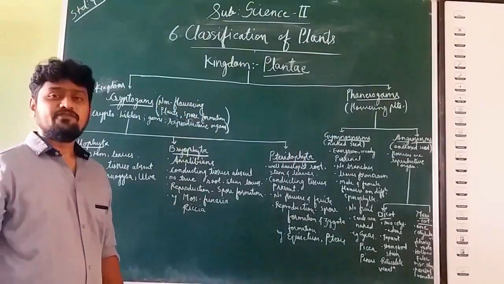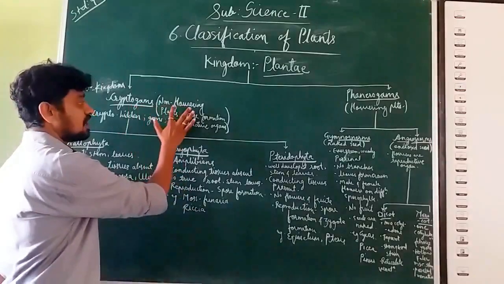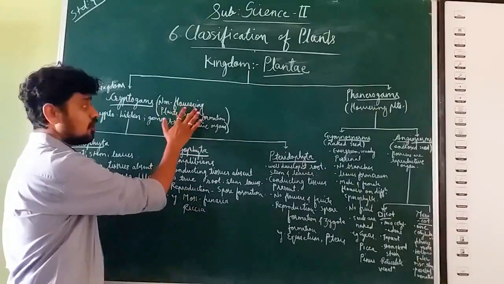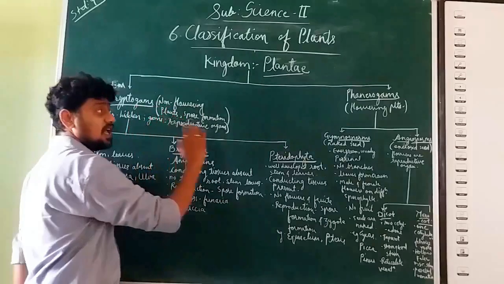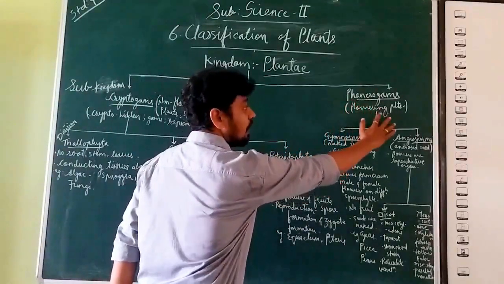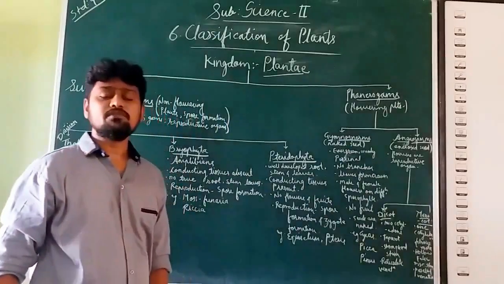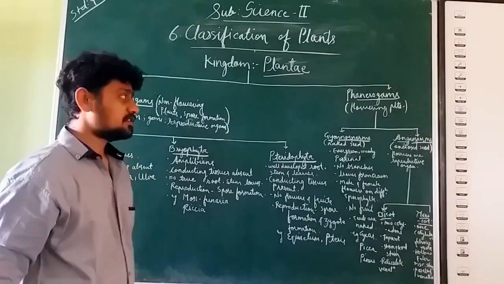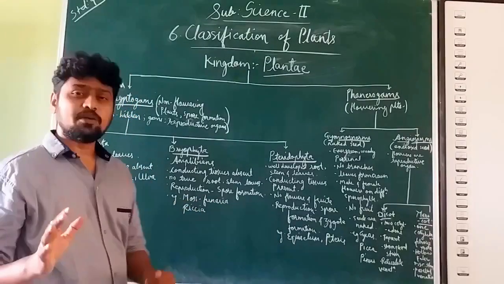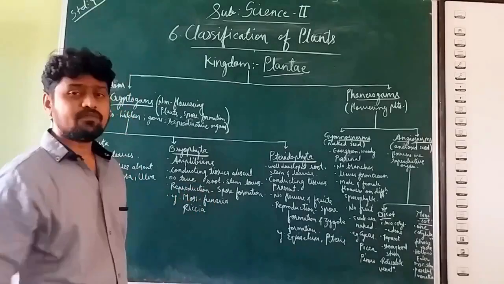Cryptogams are non-flowering plants. And subkingdom phanerogam is a flowering plant. First we will understand the cryptogams and then we will study the phanerogams.